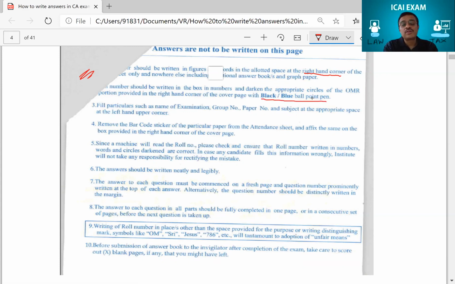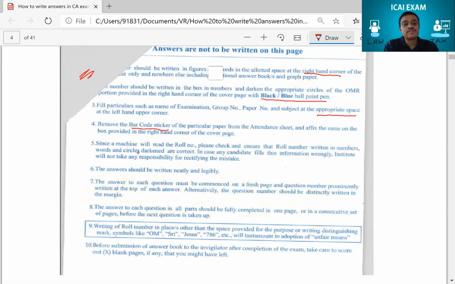And you need to ensure that you write the name of the examination, group number, paper number at the appropriate space only. So only in the respective place you're supposed to fill up all this. I think you're clear what I'm talking about. Then of course there will be a barcode sticker. Ensure you place it in the right place.